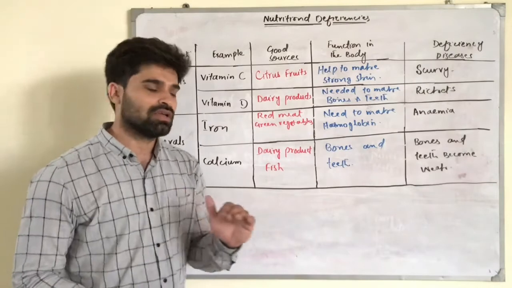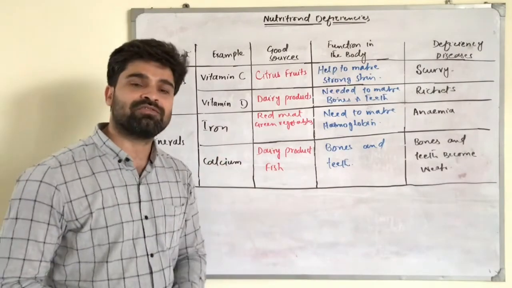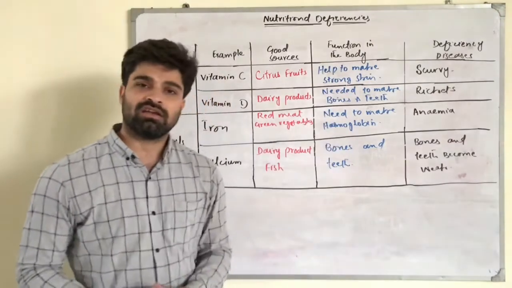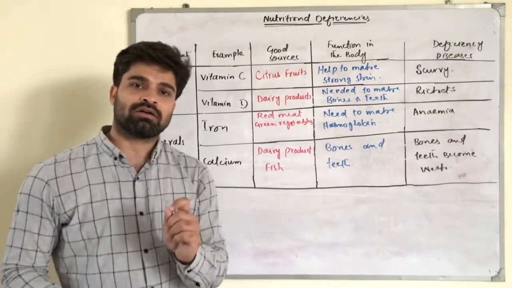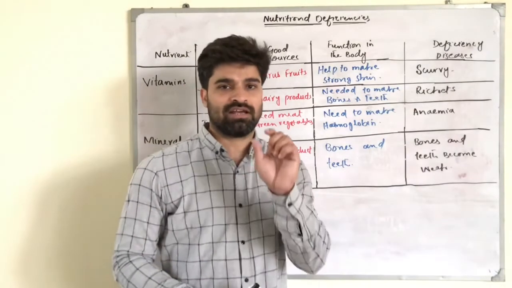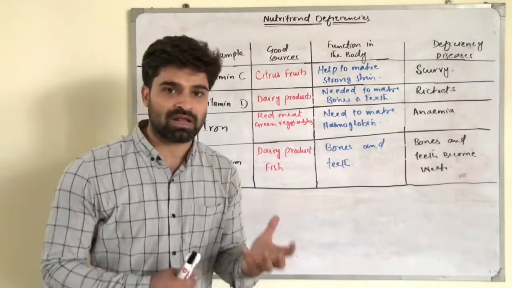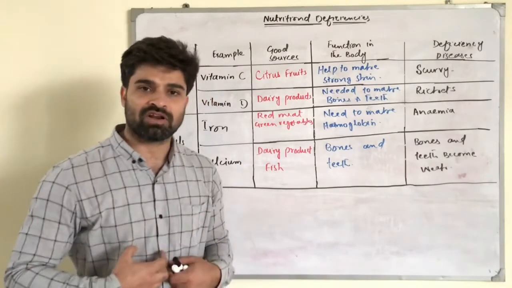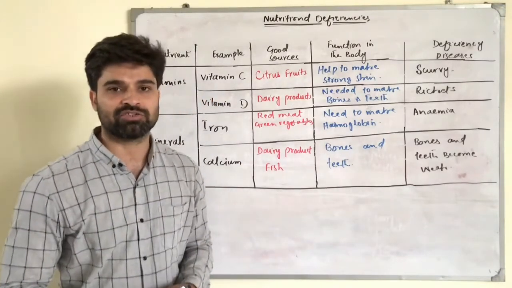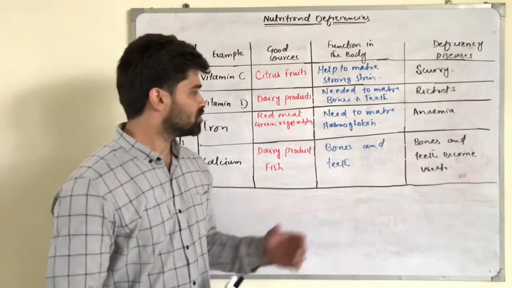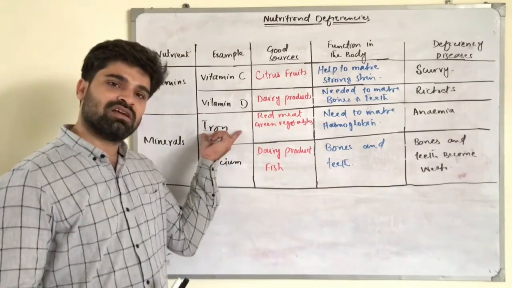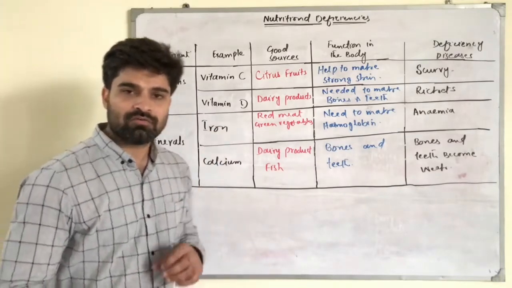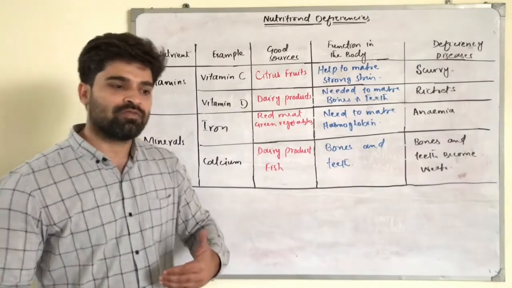Remember students, iron is very necessary for our body because it is needed for the hemoglobin, and that hemoglobin is the part of the blood which carries oxygen from our lungs to the other respiring tissue of our body.